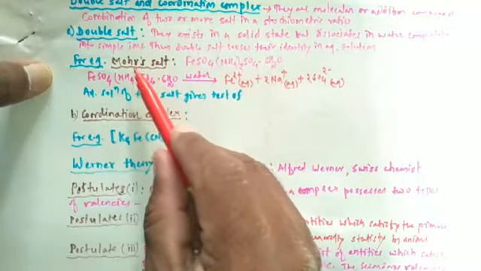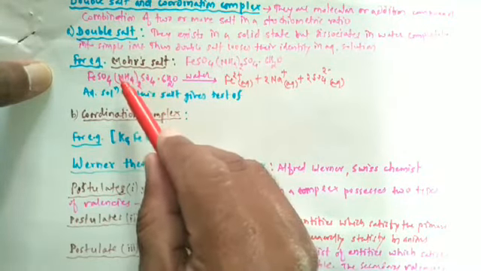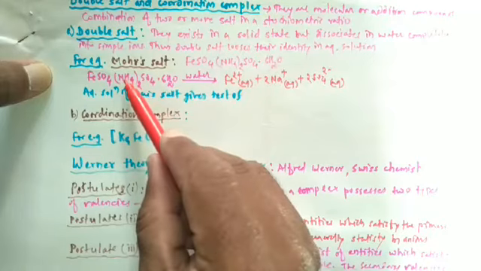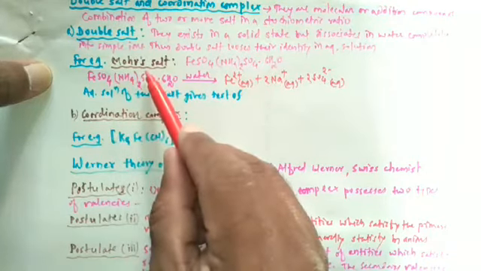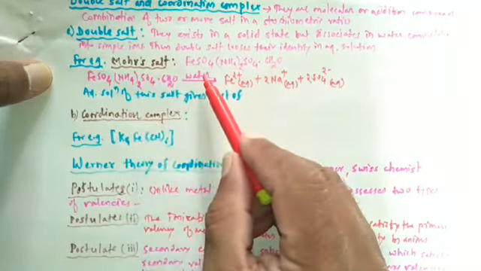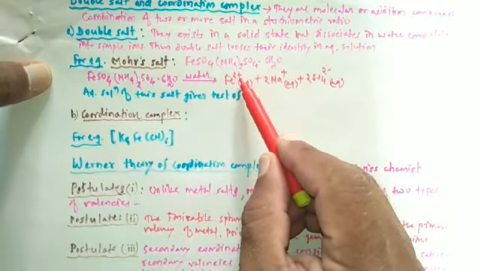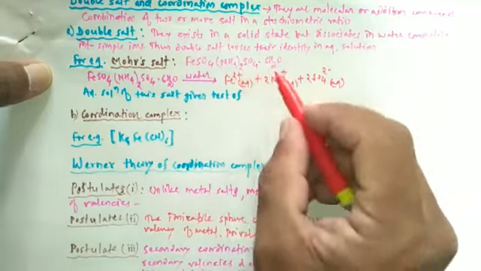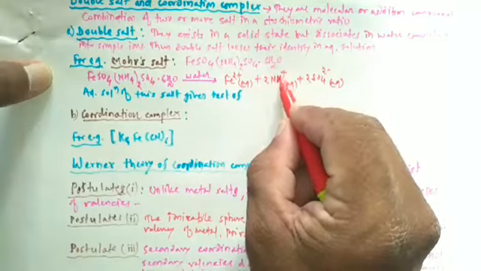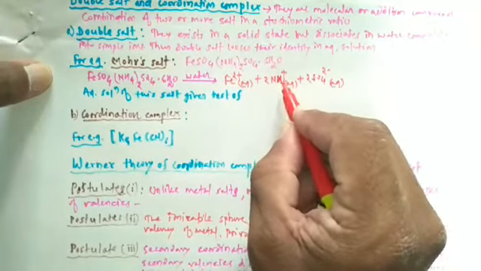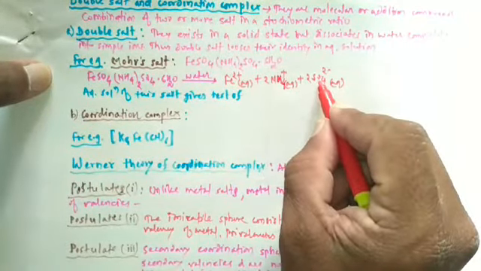So Mohr's salt has the chemical composition as like this. When it is dissolved in water, it produces ions like Fe2+, then NH4+ and 2 SO4 2-.